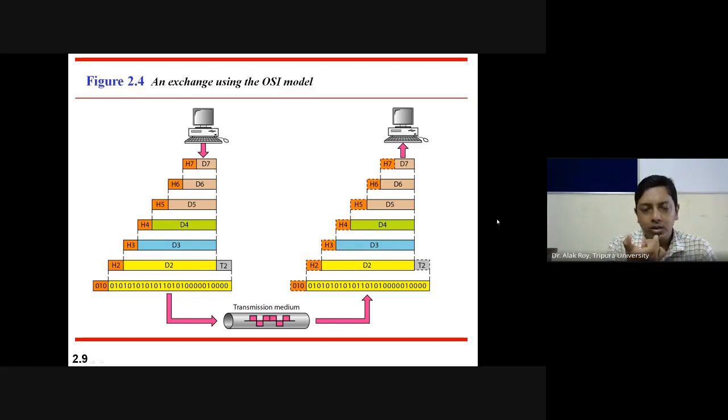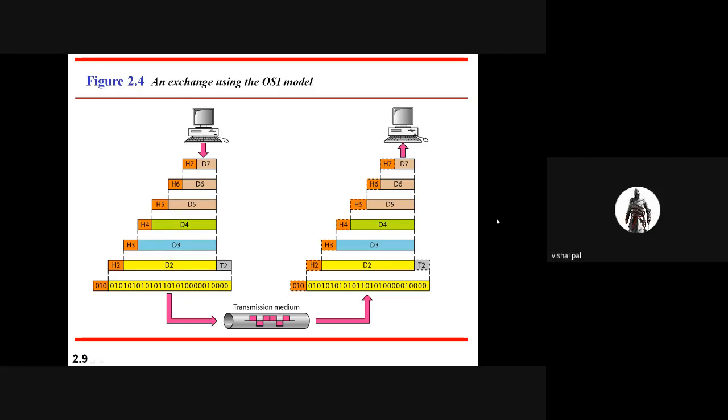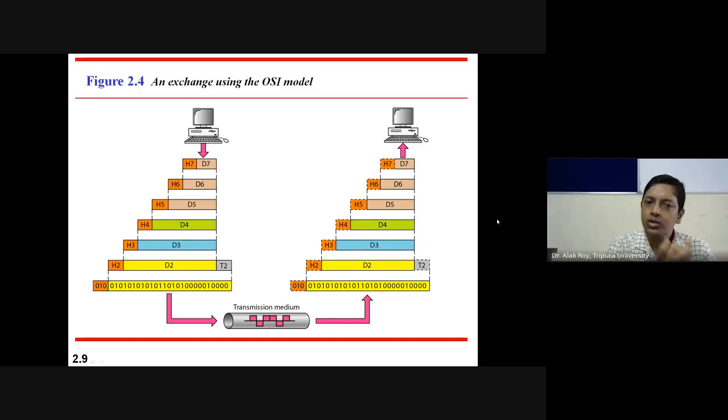So H7 and D7 together are considered as data for the next layer, D6. D6 with its own header H6 is considered as D5 in the next layer, and that layer adds its own header H5. So see, D7 with H7 together is D6.